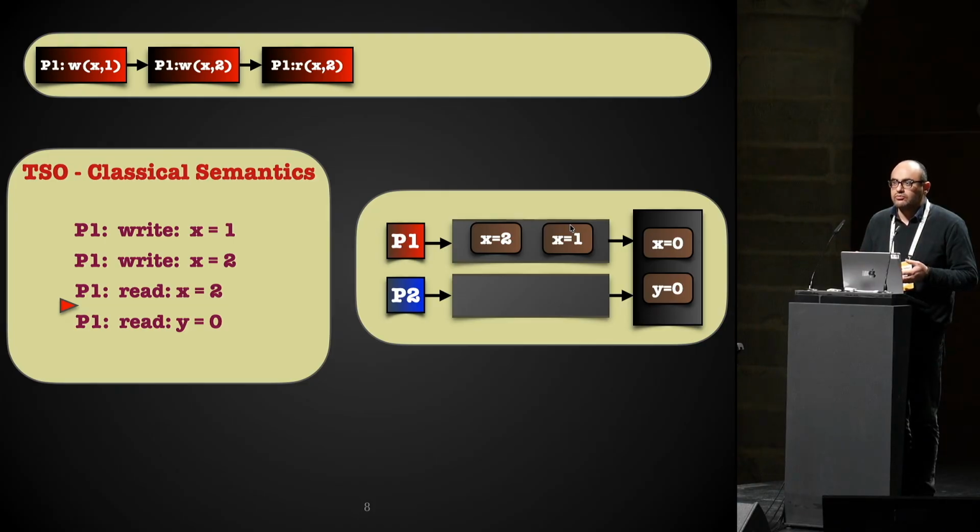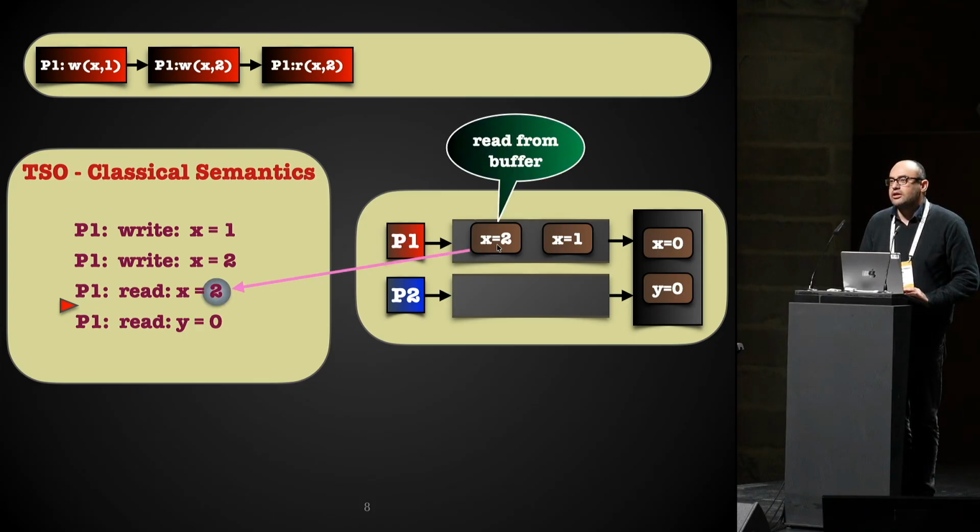If yes, it gets the value of the last write on that variable. Here the last written value on x is 2, which exactly matches this read and test operation, and therefore we can execute it.